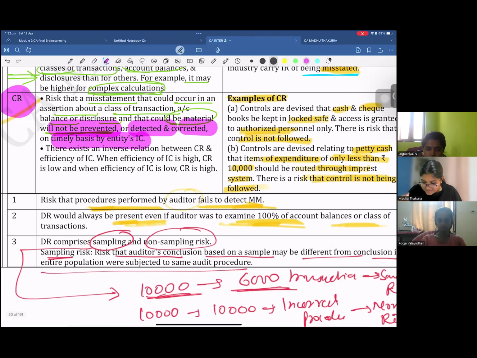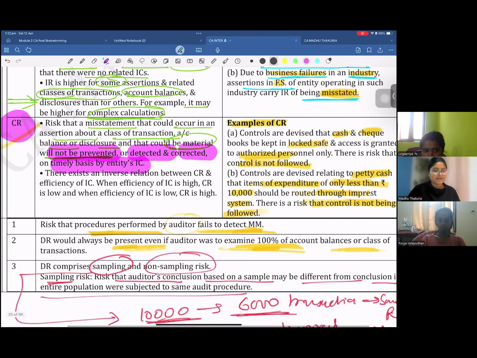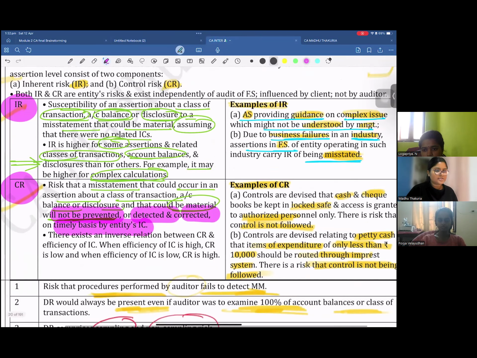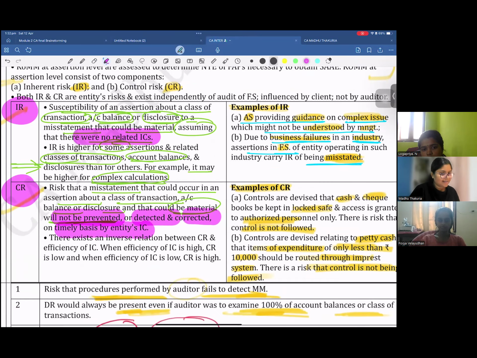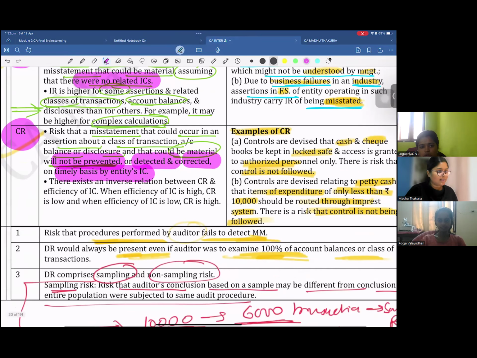Under inherent risk, the assumption was there are no related controls. What is a related control to the business risk? Nothing. But in case of control risk, there is a related internal control, but it is not able to prevent the misstatement.